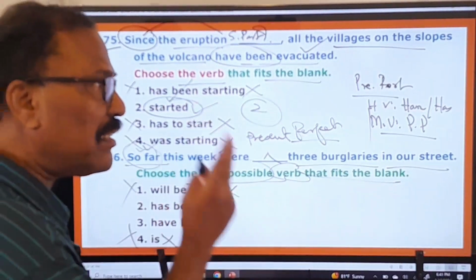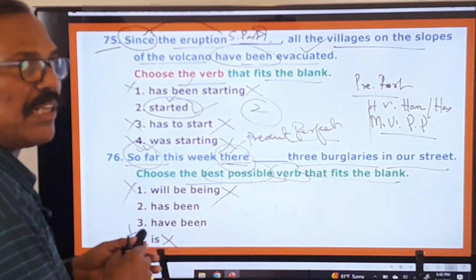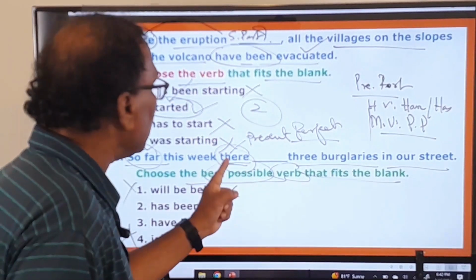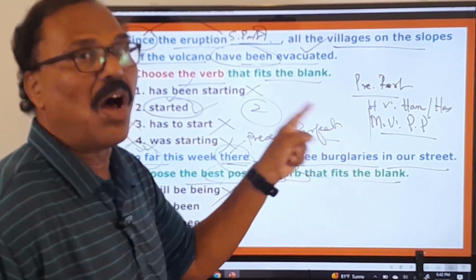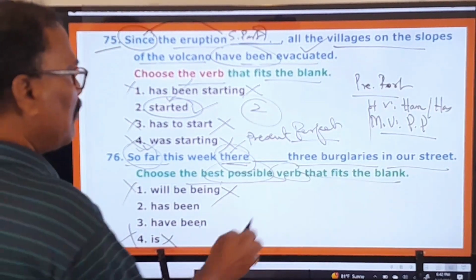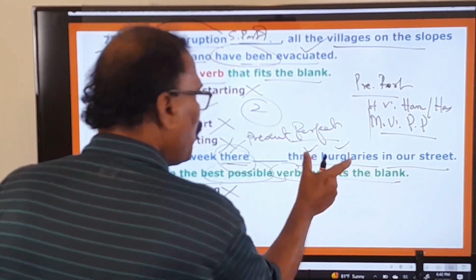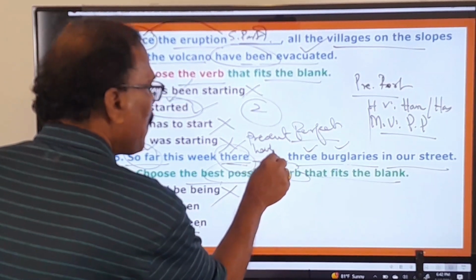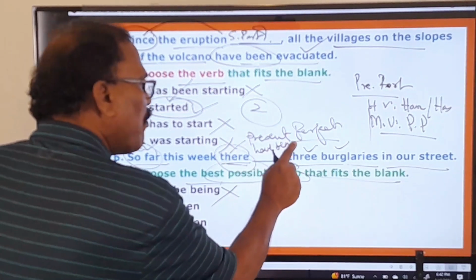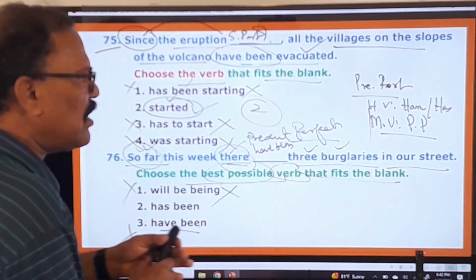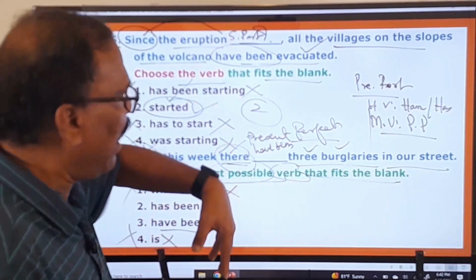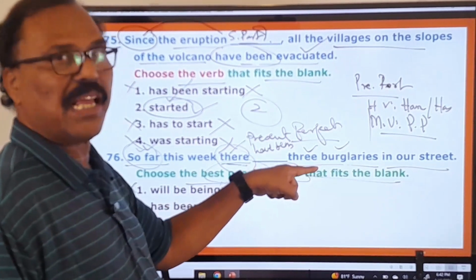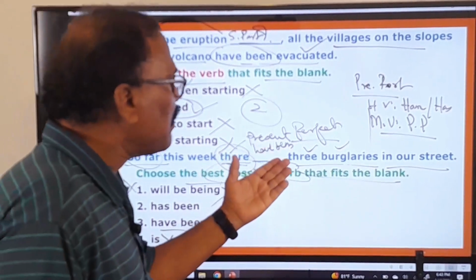So to break the tie, you have to see whenever the sentence begins with there, what is it? An adverb. So whenever the sentence begins with there, the actual subject is after the verb. So here 3 burglaries are there. So plural subject. And therefore what should be? Have been. So there have been 3 burglaries in our street. You cannot say 3 burglaries have been there in our street. That is meaningless. In the English language you cannot say the sentence like this. You might think it is correct, but it is not the right one.